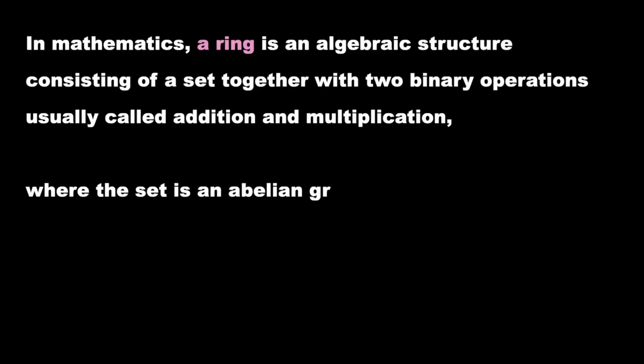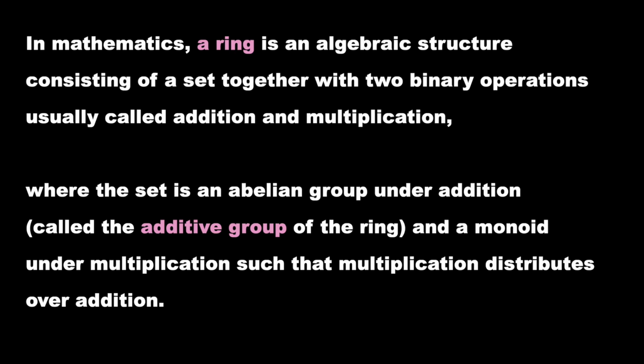Rings Introduction. Dear learners, today we are going to learn about rings. Let's start with the ring introduction. In mathematics, a ring is an algebraic structure consisting of a set together with two binary operations usually called addition and multiplication, where the set is an abelian group under addition, called the additive group of the ring, and a monoid under multiplication such that multiplication distributes over addition.